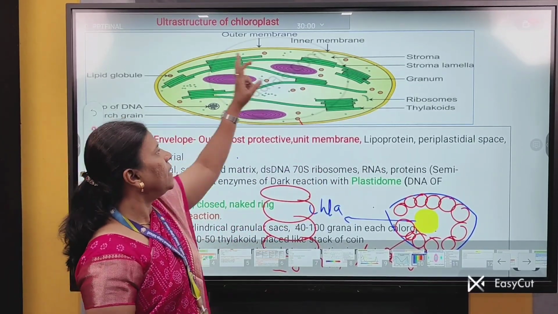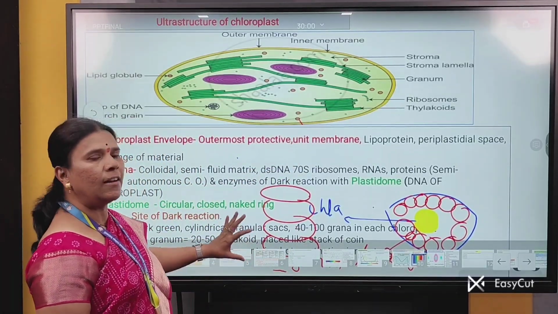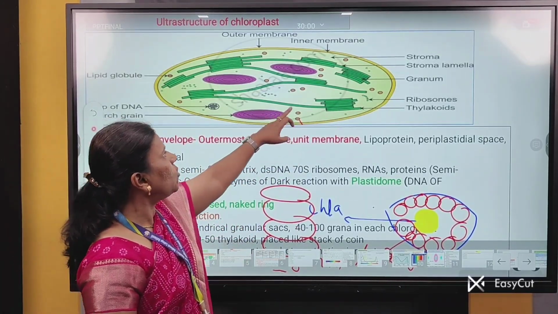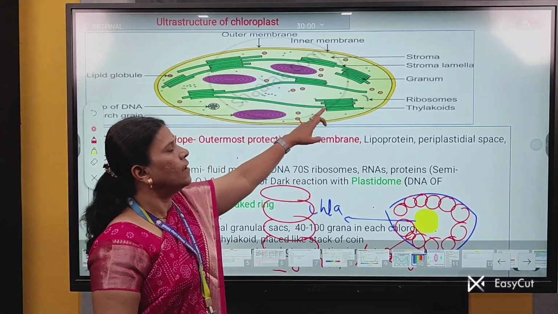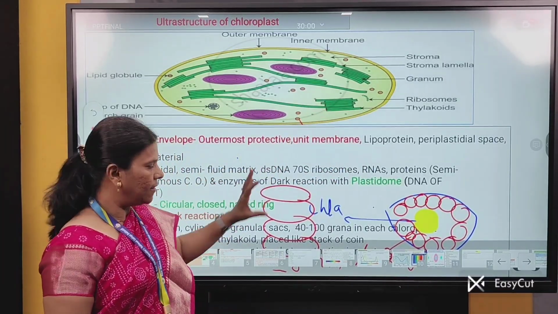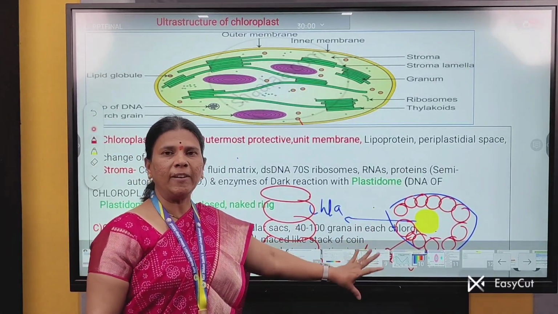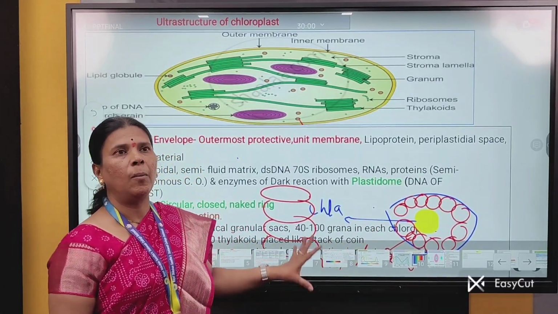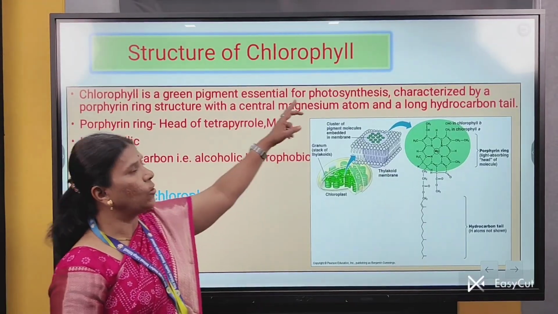Then the next part is called the grana. This grana is actually the site of light reaction, and the stroma lamellae connects the granum, and at last the structure of quantasome, where all the pigments which are necessary for the mechanism of photosynthesis are present. Now we study the structure of chlorophyll.